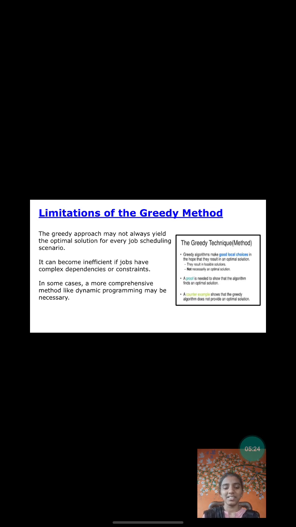Limitations of greedy method. The greedy method may not always yield the optimal solution for every job scheduling scenario. It can become inefficient if jobs have complex dependencies or constraints. In some cases, a more comprehensive method like dynamic programming may be necessary.